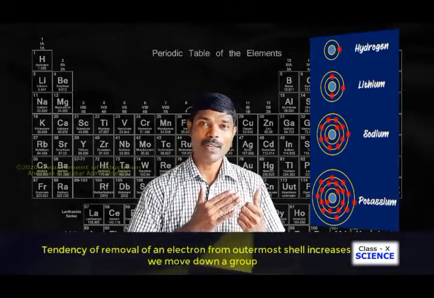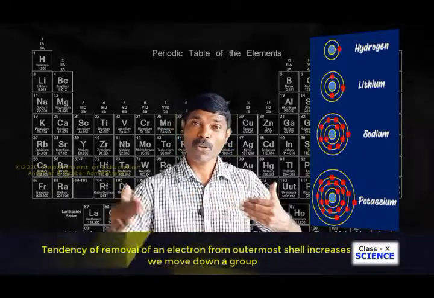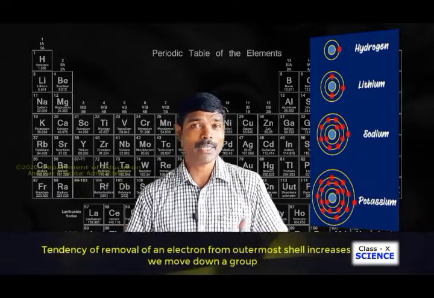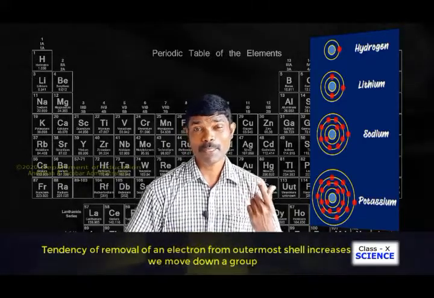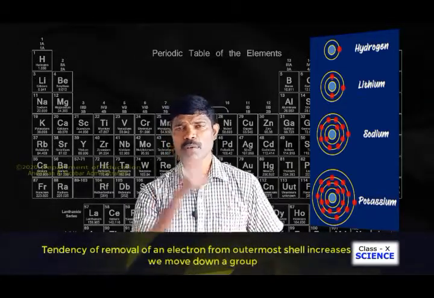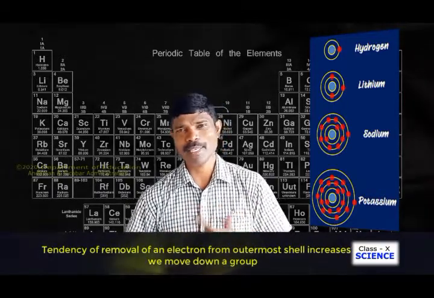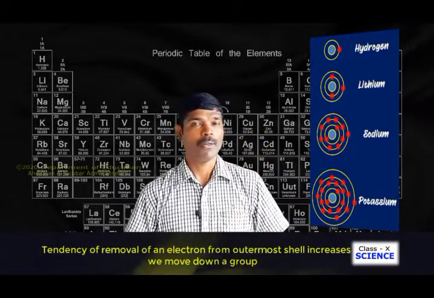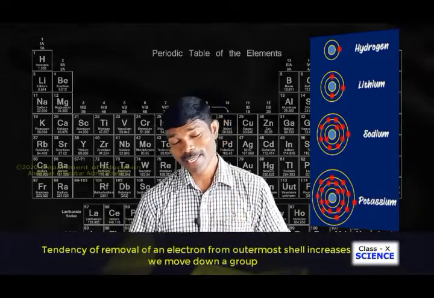If the distance between the electrons present in the outermost shell and the nucleus is more, then the effective nuclear charge will also decrease, right? As the distance increases, the force of attraction will decrease. As a result of this, the effective nuclear charge felt by the outermost electron will be very less. So it is very easy for us to remove an electron from the outermost shell. So potassium loses an electron very easily as compared to the other elements which are present above potassium. So we can say that when you go down a group, metallic character increases, right?